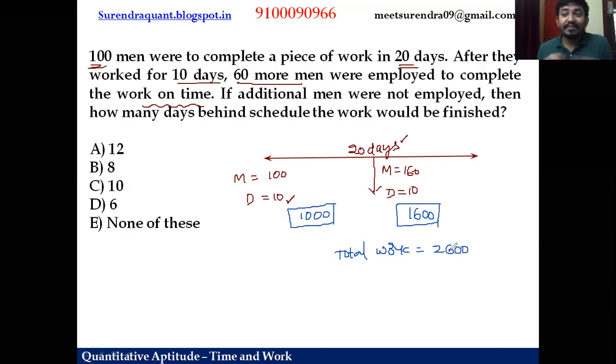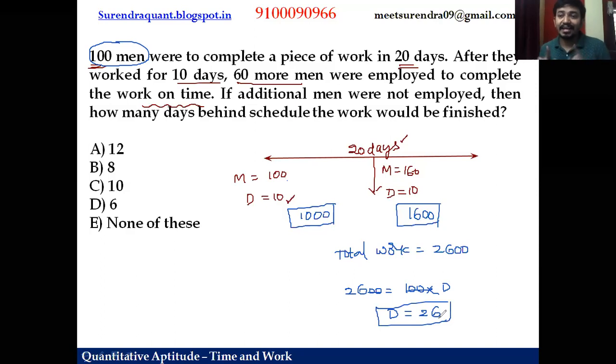But if additional men were not there, which means what? All 2600 units, if additional men were not there, whatever the people are there at the beginning, those 100 people only work. Let us see how many days they will take. Now 2600 units work is done by 100 men in how many days? Work is M into T. So 2 zeros gets cancelled. Now we got the days as 26 days, which means what, guys?